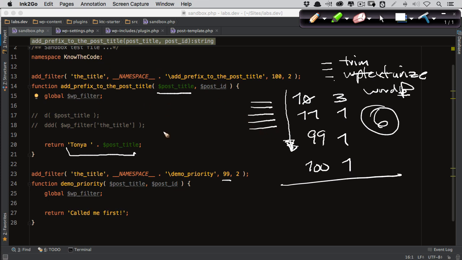If you're running your code and you're thinking, well, I'm just changing it. No, every single event that's registered to that particular event, if it's a filter, has the opportunity to change it before it ever gets to you. And then after you change it, there could be more after it that changes it also. So just be aware of that. If you need to be the one before it goes out to the browser, make sure your priority number is high enough that you are the last one. Okay, if any of this didn't make sense, rewind, spend a little bit of time here. Play with it. Make sure you're getting this point that I'm making.